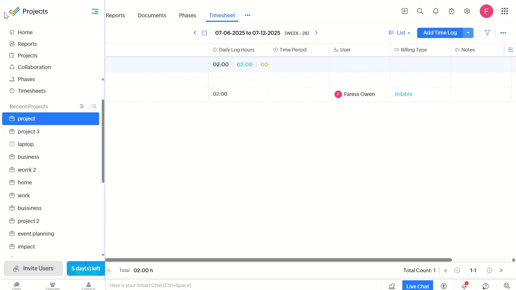Today, we're diving straight into how to use the timesheet approval system in Zoho Project. This is your full guide for 2025, so buckle up and let's get started.